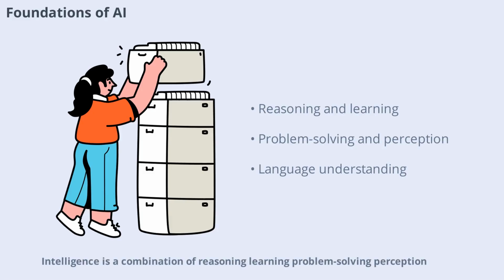To build intelligent machines, we need to understand the foundations of intelligence itself. Intelligence is a combination of reasoning, learning, problem-solving, perception, and language understanding. For a machine to exhibit these traits, AI draws from several academic disciplines, each contributing unique insights and methods. Let's explore these foundational fields and see how they shape the development of AI.